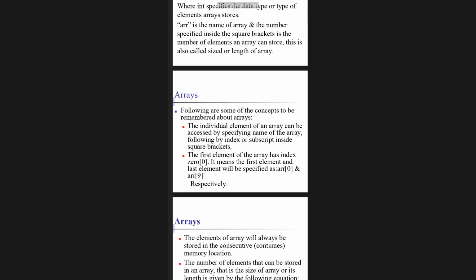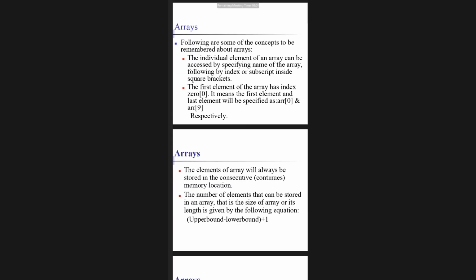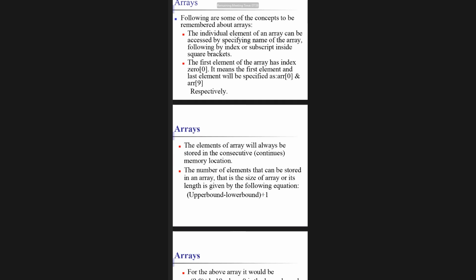The elements of the array are always stored in continuous memory location, so it doesn't give any gap. The number of elements that can be stored in the array, that is the size or length of the array, is given by the following equation: upper bound minus lower bound plus 1.